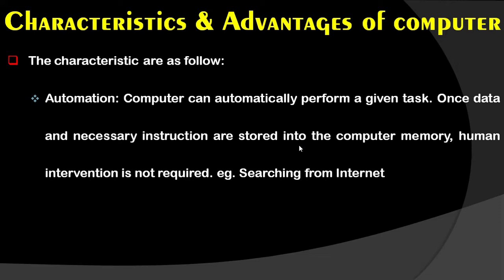For example, whenever we press the power on button on the CPU, after pressing it, all the process will be totally controlled and managed by the computer CPU itself. In that we do not have to do anything. This is considered as a kind of automation, in which once data and necessary instructions are stored into the computer memory, afterwards human intervention is not required.